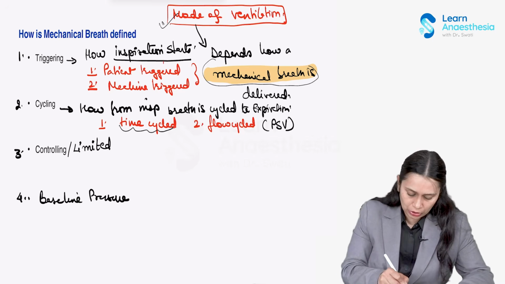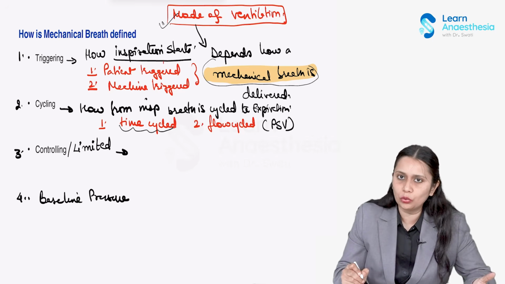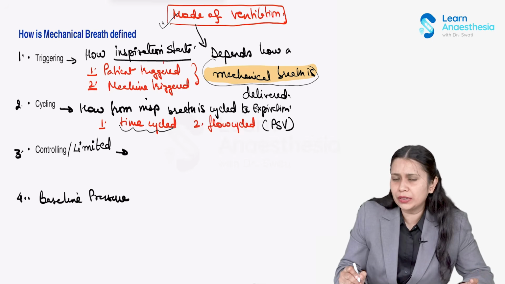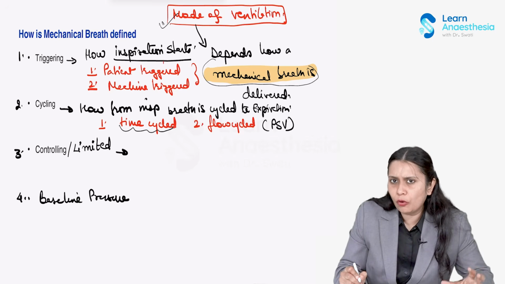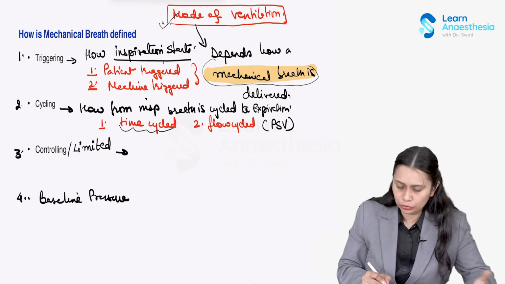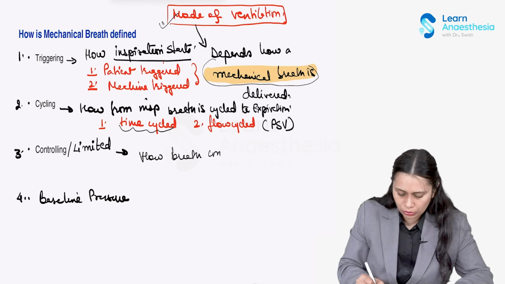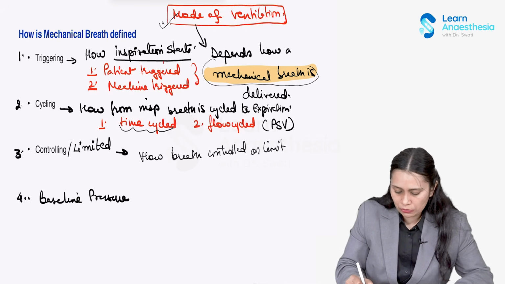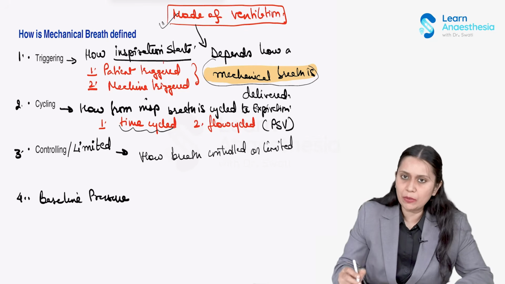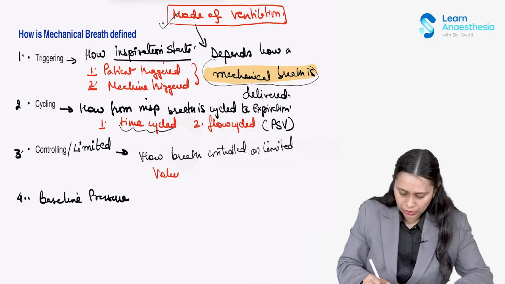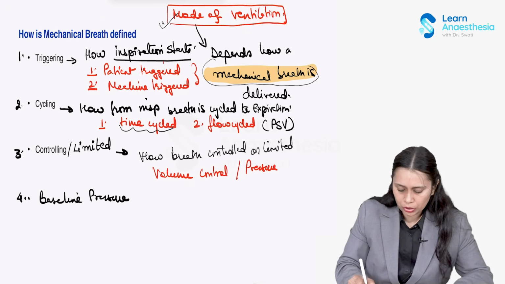Okay, then controlled. How is a breath controlled? So what is controlling the breath? Volume, a fixed volume is controlling, or a fixed pressure is controlling. So it could be two. So how is the breath controlled or limited, right? Two things can happen: volume control, pressure control. So we'll talk about it.